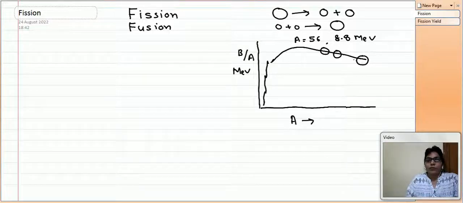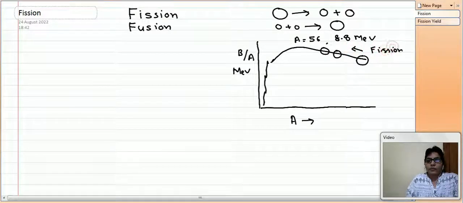Therefore after the fission phenomenon it gets more stability. So using the binding energy curve we can explain the stability criteria for the fission phenomenon.